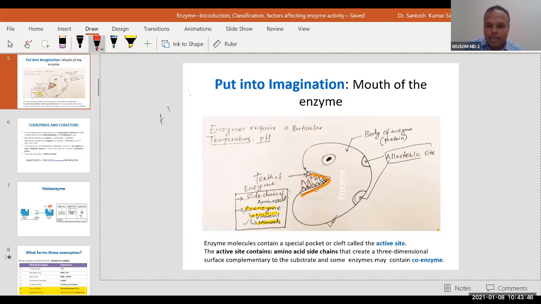Coenzymes are nothing but vitamins and minerals. They will form the coenzyme. So understand this teeth. Today we will talk specifically about this teeth, because this teeth is very, very important.